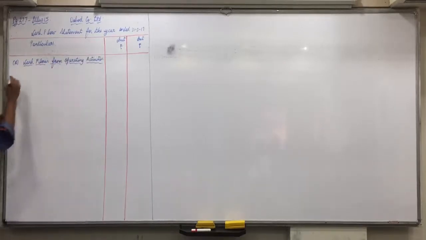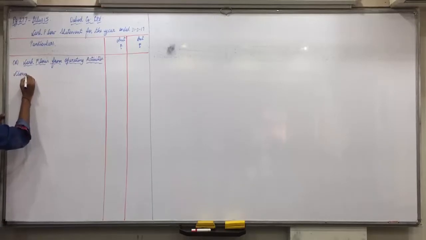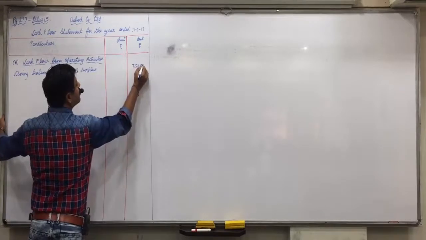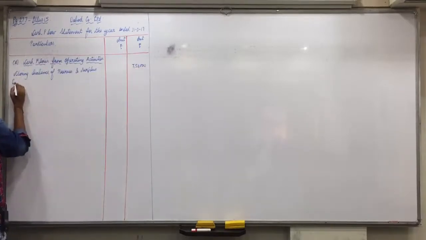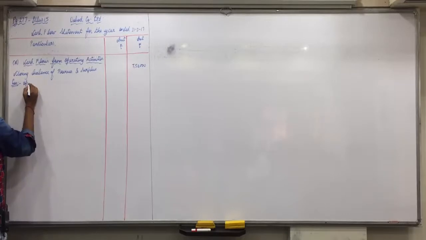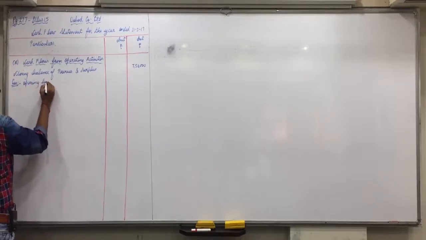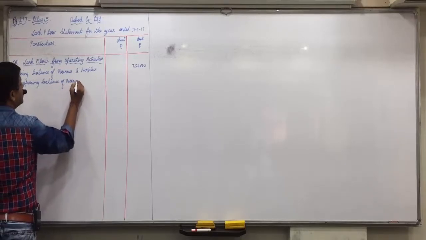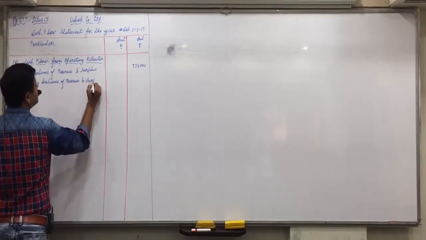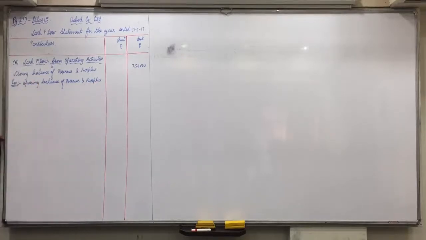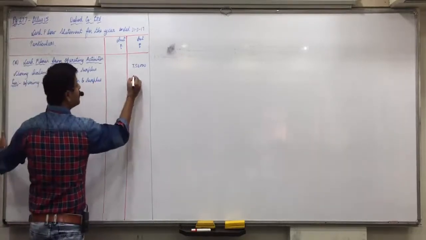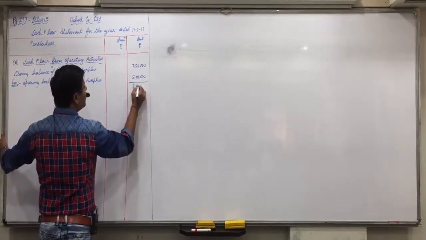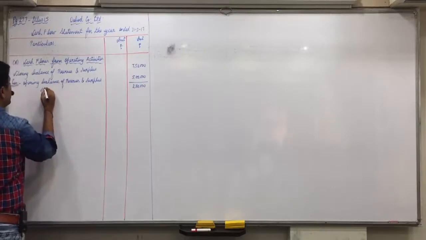So, closing balance of reserves and surplus 7,50,000, less opening balance of reserves and surplus 5 lakhs, 2,50,000 is net profit.